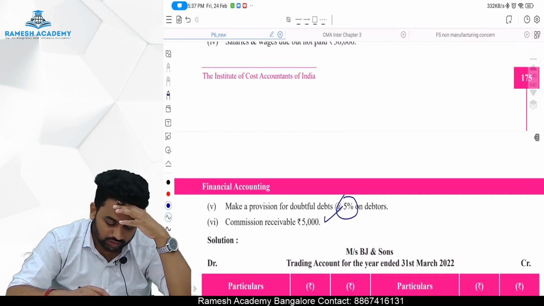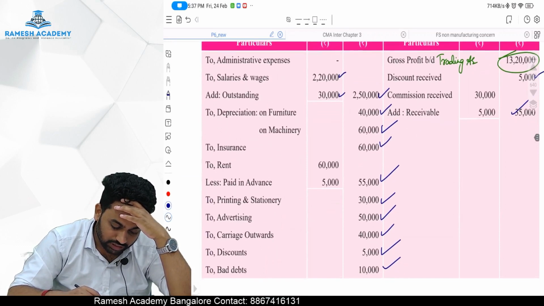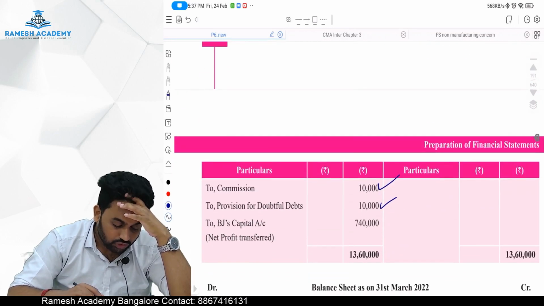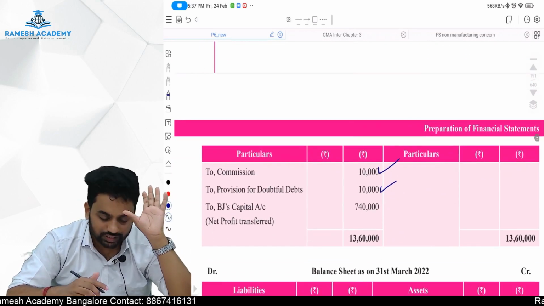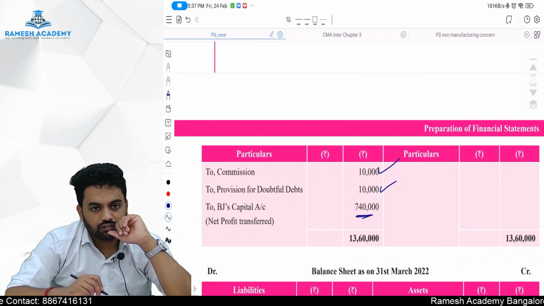Commission receivable is also adjusted. So in the P&L account, credit side so much is there, debit side so much is there. Any item we left? Nothing. So finally net profit is there. How much is the net profit? 7,40,000 rupees. Net profit is 7,40,000 rupees.